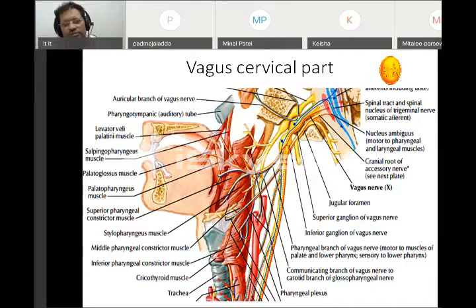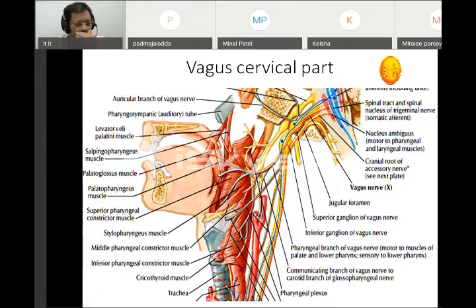It supplies most of the organs. It has some motor part, but this supplies most of the organs of GIT and thoracic parasympathetic. Before that, in the neck region, vagus chiefly supplies the laryngeal muscles. If you remember the arches, that is the fourth arch and the sixth arch. Fourth and sixth arch are basically superior laryngeal and the recurrent laryngeal. Superior laryngeal and recurrent laryngeal both are branches of vagus.